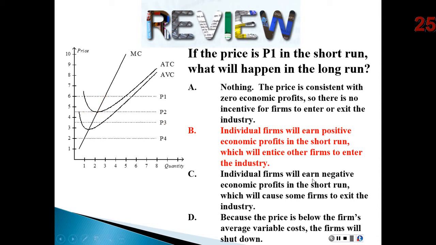Okay. Next, what if the price is P2? Same question, but the price is P2. Well, at a price of P2, the firm will produce, boom, there, which looks like 2 units. Is it above average variable cost? It is, so they'll produce. Is it above or below average total cost? Well, it looks like it's actually equal to average total cost, which means the firm would be making 0 economic profits at a price of P2.